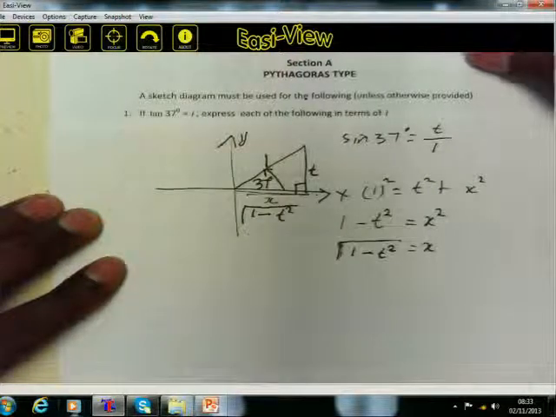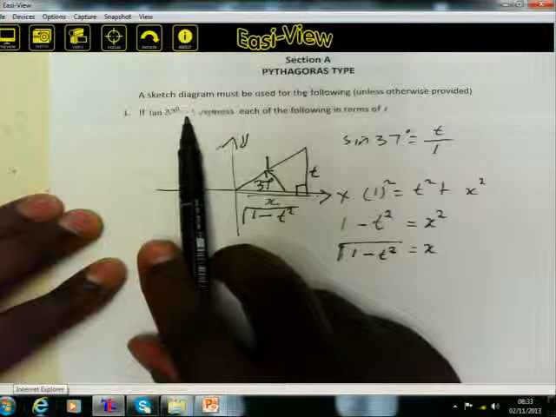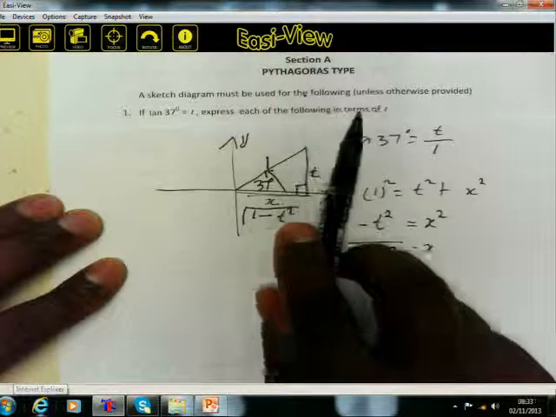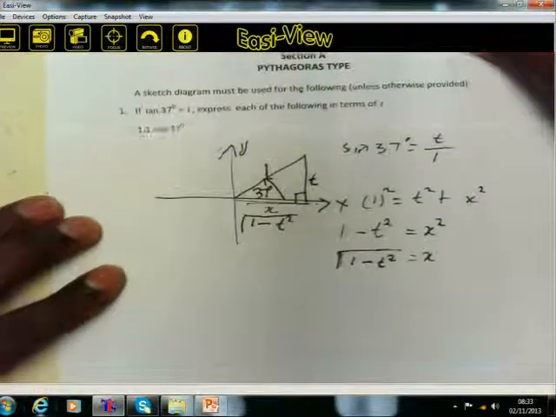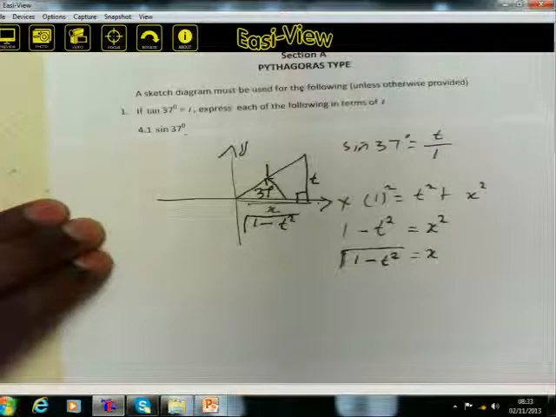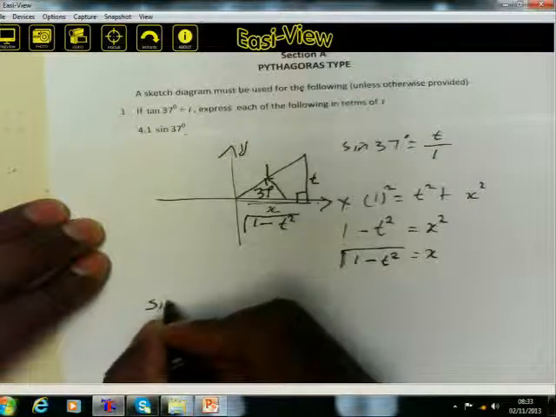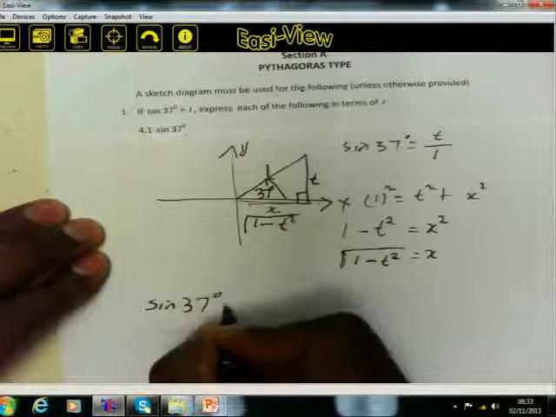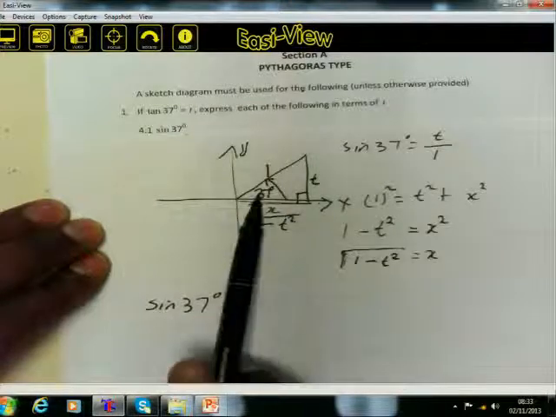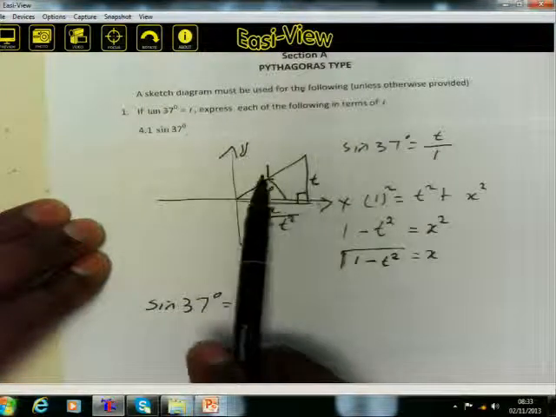So let's answer the question then. From this given statement, if the sine of 37 degrees is equal to t, express each of the following in terms of t. Let's check the first one. The sine of 37 degrees. So by definition, sine is opposite over hypotenuse.